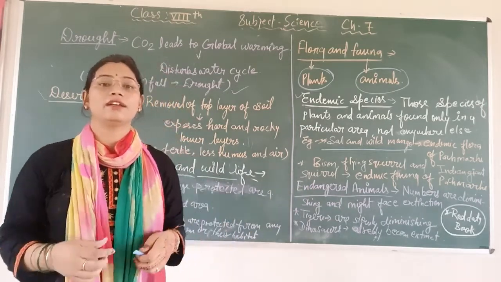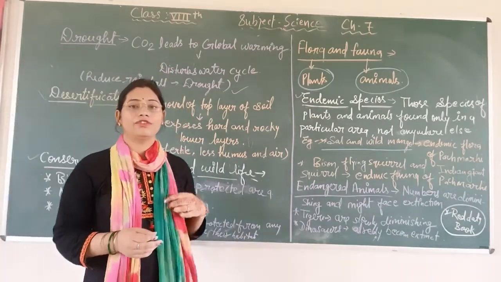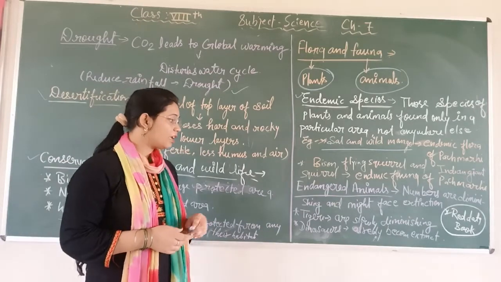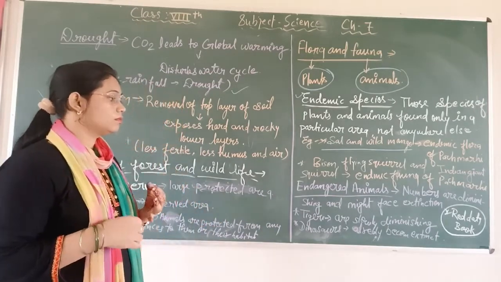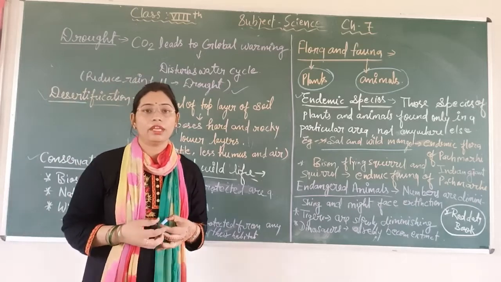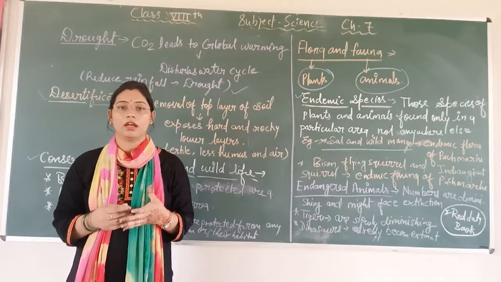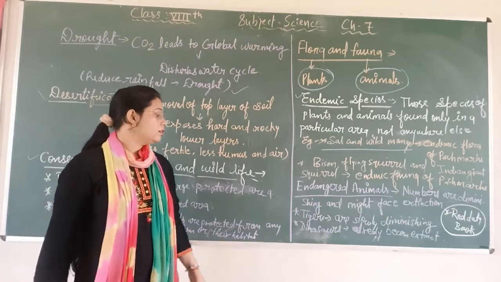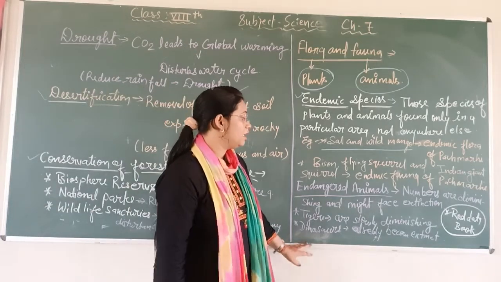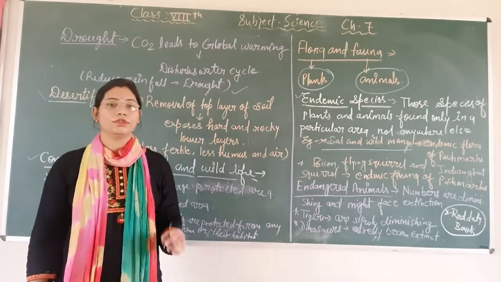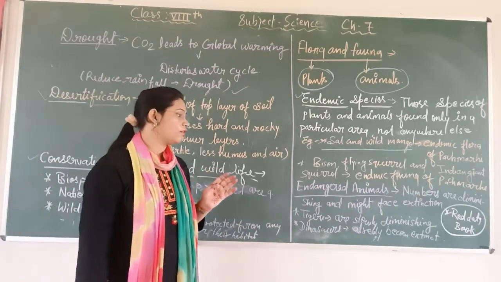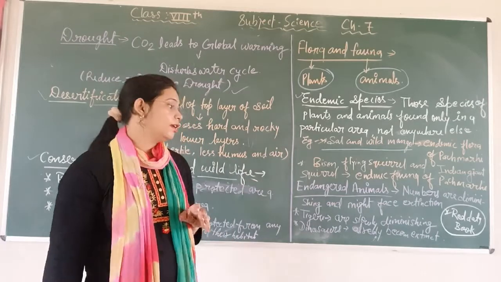There are so many tiger reserves available in our country, because the tiger is slowly diminishing. To protect it, there are so many tiger reserves. And if we talk about extinct animals, you can consider the dinosaur, because it has already become extinct.